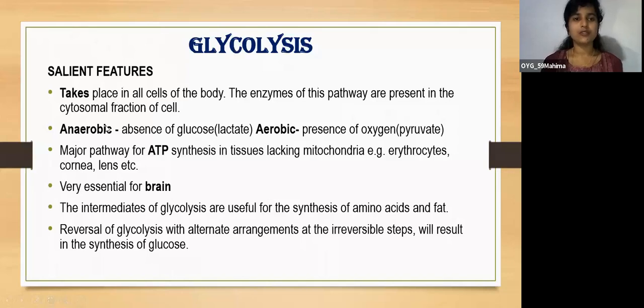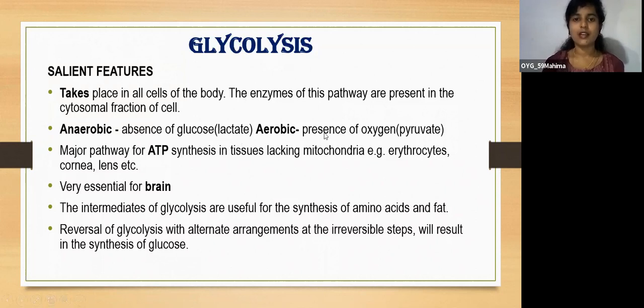There are two types of glycolysis, anaerobic and aerobic. Anaerobic means absence of oxygen. So I have written glucose, absence of oxygen, and the end product here will be lactate in anaerobic glycolysis.